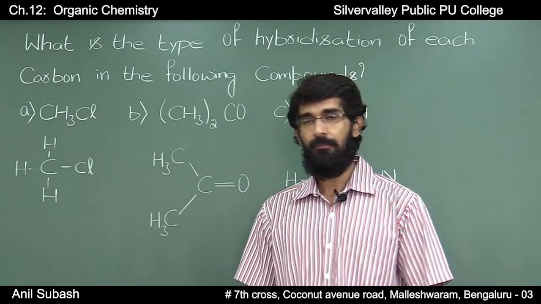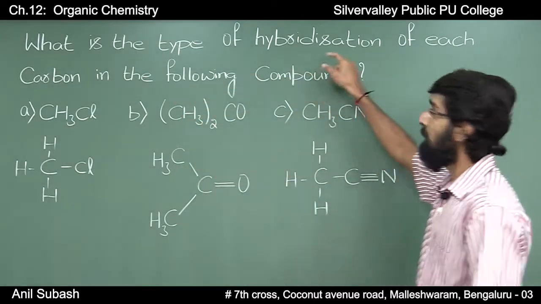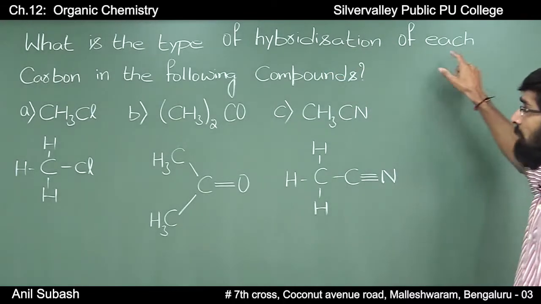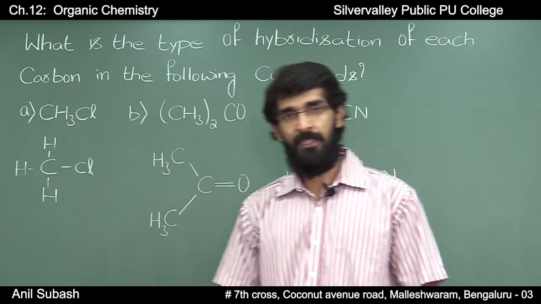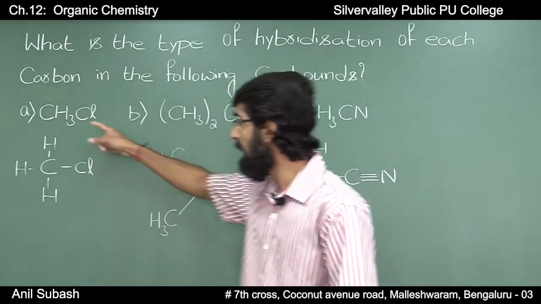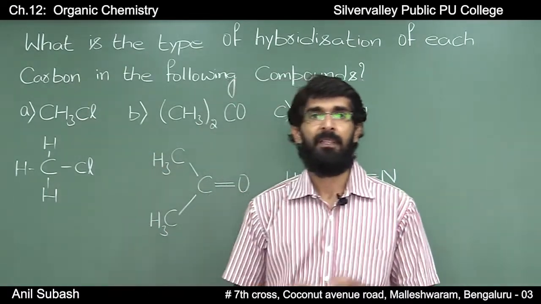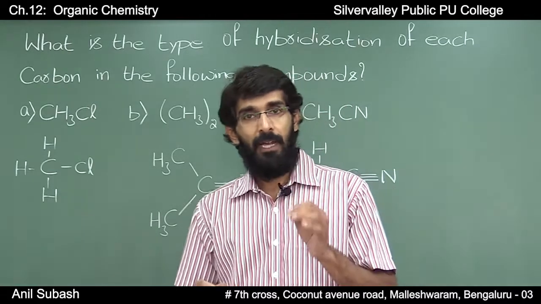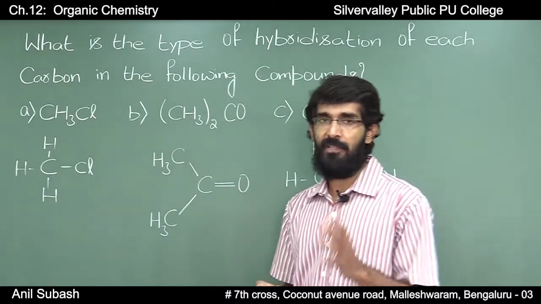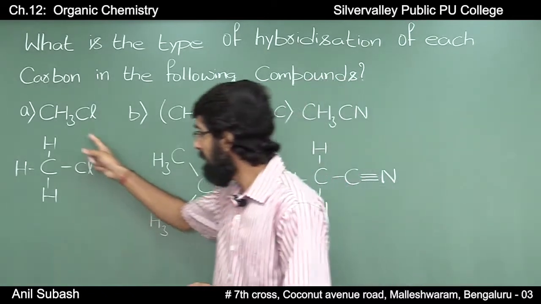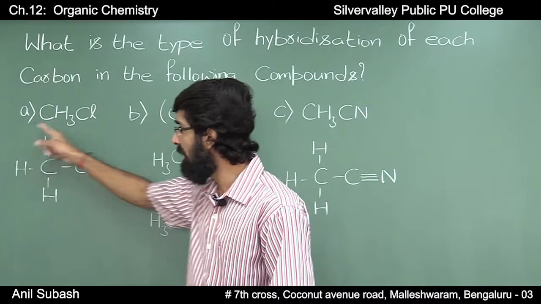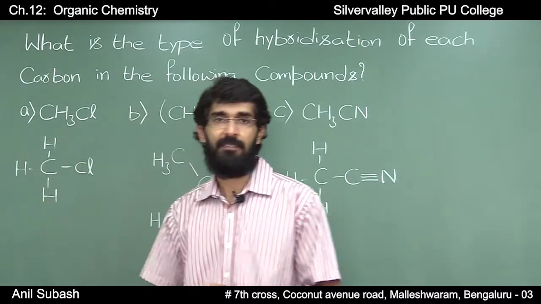Moving further, what is the type of hybridization of each carbon in the following compounds? And the first compound is CH3Cl. Now, I write the complete structural formula of CH3Cl, and the complete structural formula looks like this.